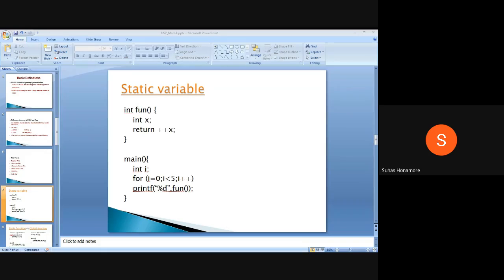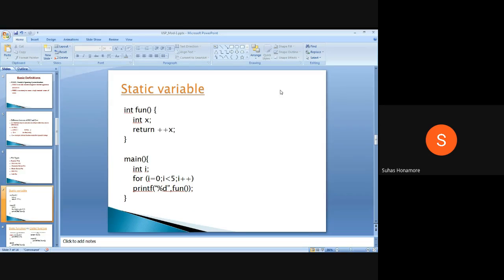So 5 times this garbage value will come. Every time maybe different memory will be allocated, or the same, or it may happen as incremented. Depending on the system, you may get 5 different values or 2 different kinds of values. It depends completely on your system and what processes you are running. So here every time, the x variable is allocated and deallocated. Whenever we call this function, the memory for the x variable is allocated, then it is deallocated. So this is the static variable.